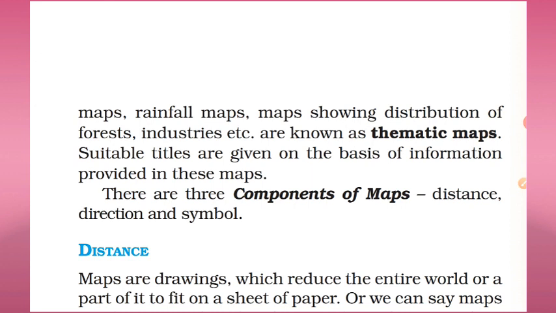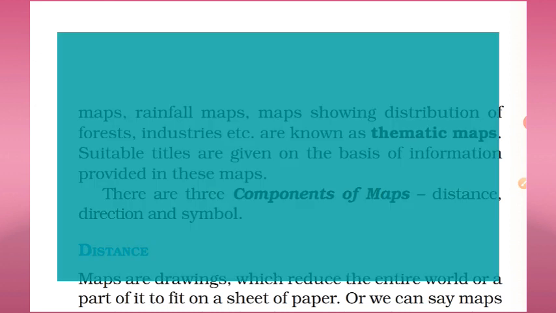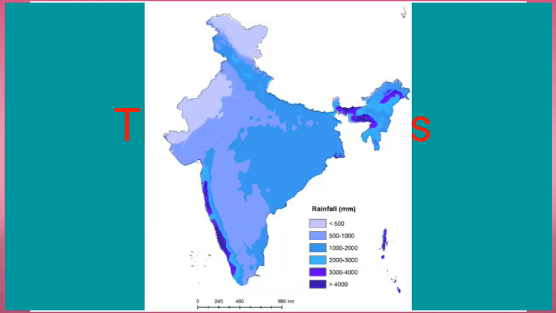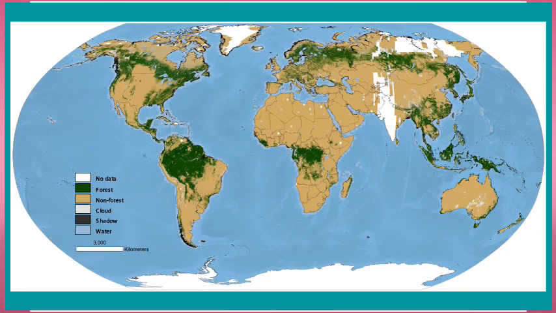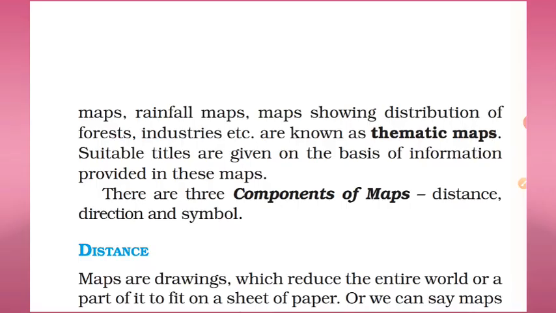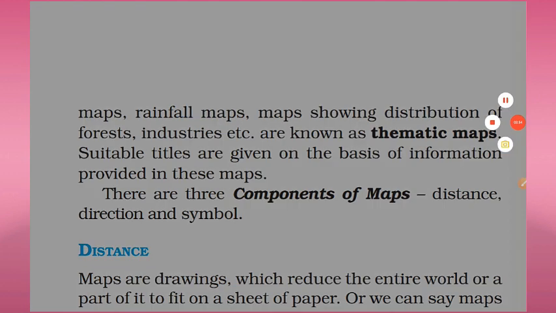First of all, we'll see this map, an example of a thematic map. In this map, different rainfall areas are shown in India. This map is showing different forests in the world, and in this map you can see industries in India. So these are thematic maps, and they also have titles on the basis of the information that is given in these maps. Now the next topic is components of maps.